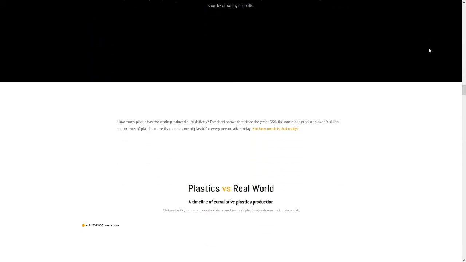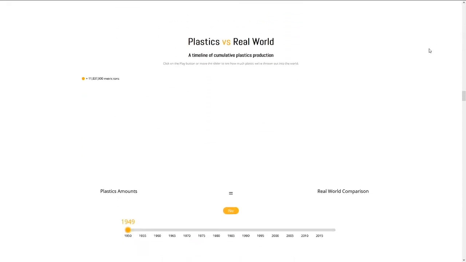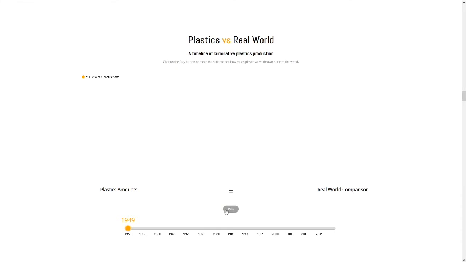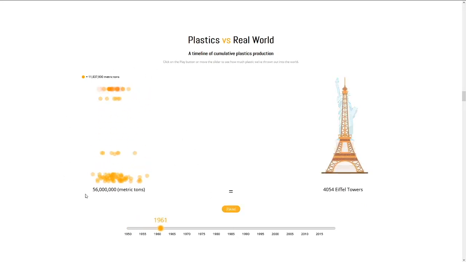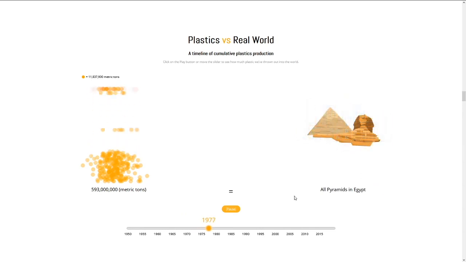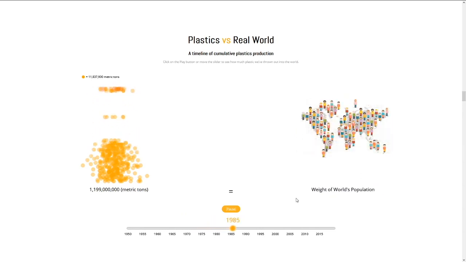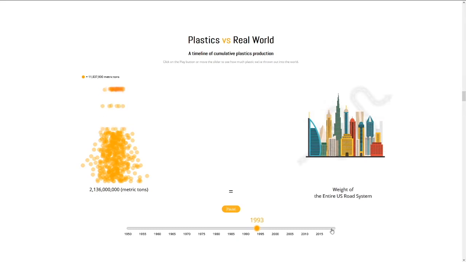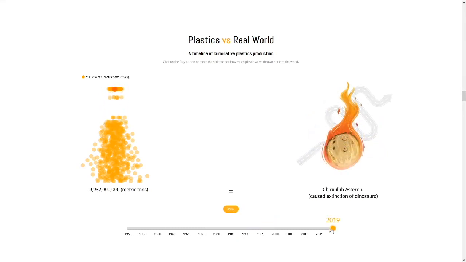These are huge numbers, and it can be hard to put them into perspective. To combat this, the following visualization compares the amount of plastic we have created since 1950 to real-world objects to put things into perspective. The mound of plastic, on the left, grows as time progresses, and so do the objects on the right. The quantities we have created are so large, we need things as huge as all of the roadways in the US, or all the icebergs in Antarctica, or even a meteor to create an accurate comparison.